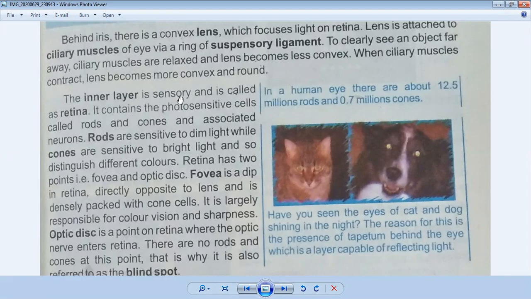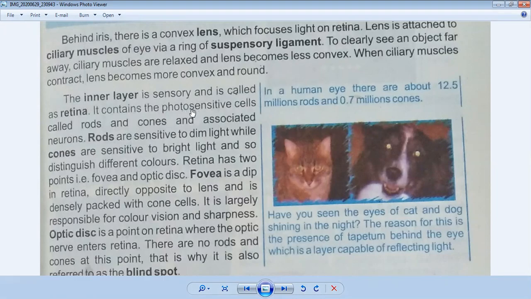So the inner layer is sensory and is called the retina. The inner layer of an eye is sensory. It gets the messages and is called the retina. It contains photosensitive cells. Photo means light and sensitive means delicate.